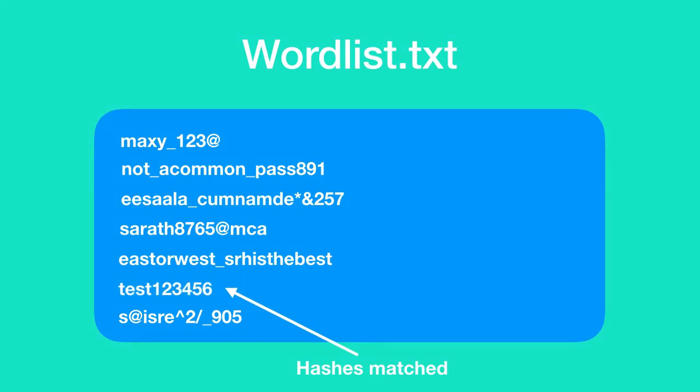and we now have the plain text of the hashed password. Now this attack can be target specific as well, which means you can actually create your own word list targeting a specific individual, provided that you know some basic details about him and assuming that he used his basic details to frame his password. This attack can be a success or a failure based on the quality of the word list that you are using.